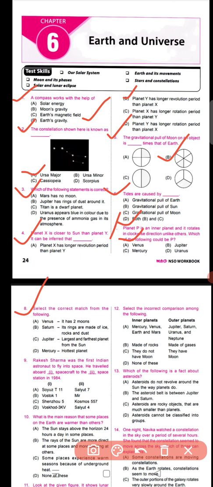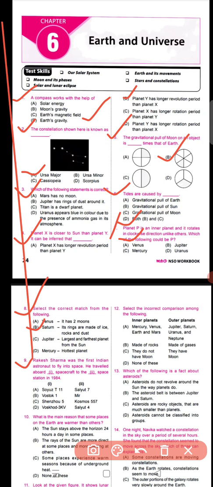Okay, four options are there: Venus, Saturn, Jupiter, Mercury, and some statements are there. So if you go for the correct statement, then your correct option will be B. That means Saturn, its rings are made of ice, rocks and dust.